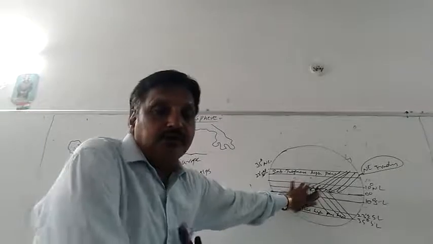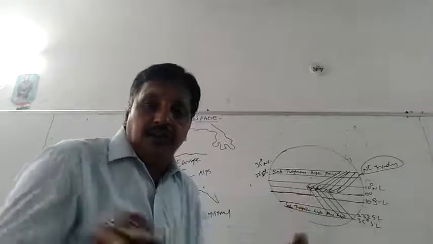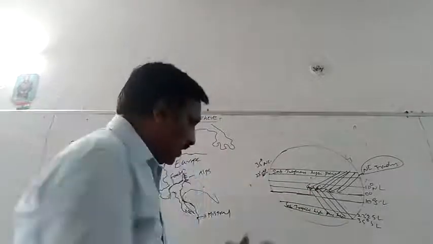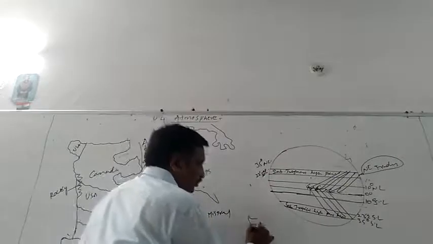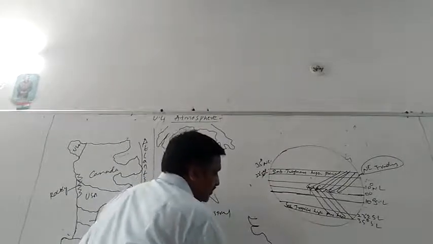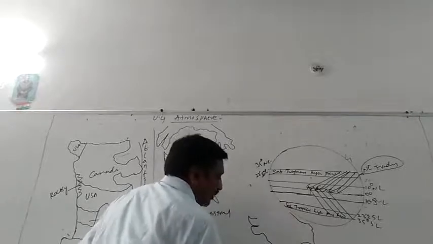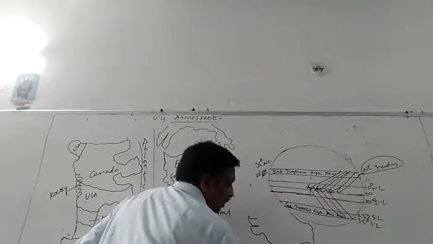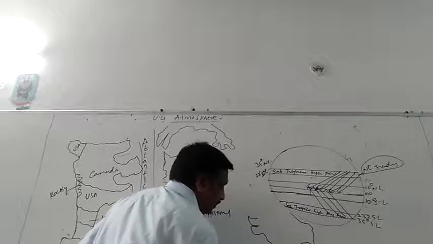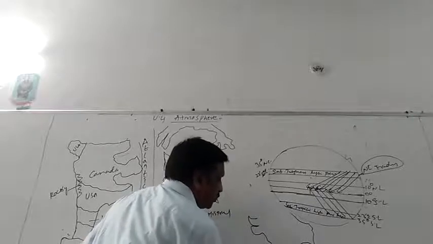So now how will these winds influence India? Let us see. This is the India map. India is just 8 degrees above the equator, 0 degree. It is only about 8 latitudes away.